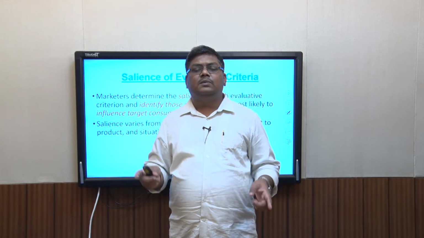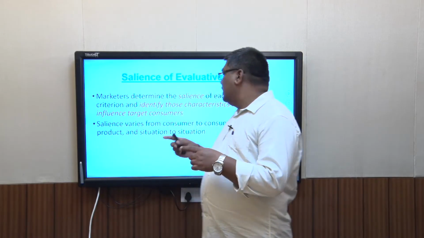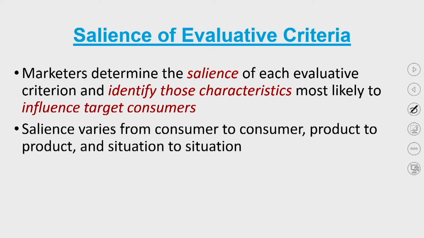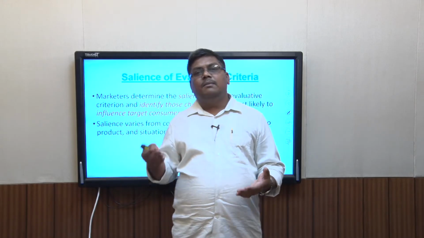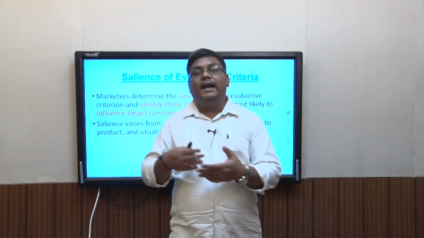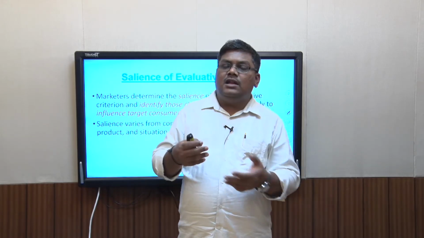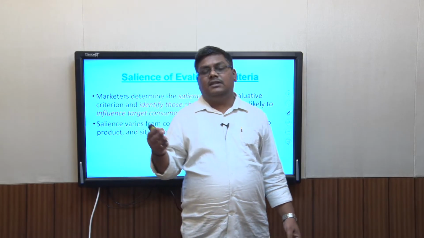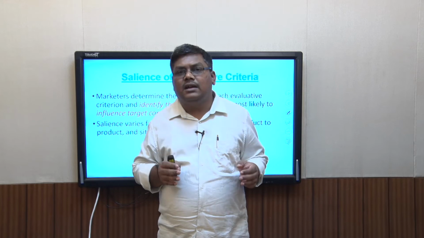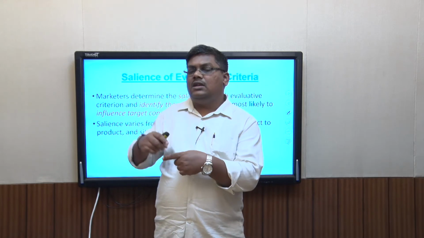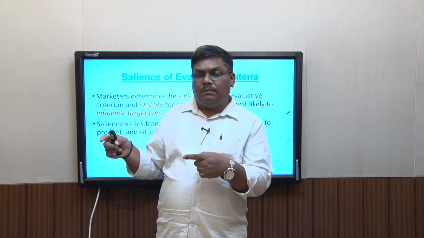And so as I said, it would be different from person to person, from product to product, and from situation to situation. At some moment when you are buying a car for yourself, you might be thinking of the car as a prestige symbol. But if you are one of those people who hire drivers, or you are running a taxi company and buying a car, the saliency differs, because you are not looking at prestige, you are looking at how much money it can save.